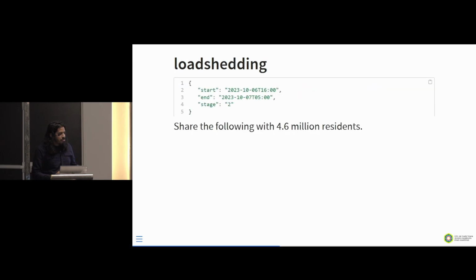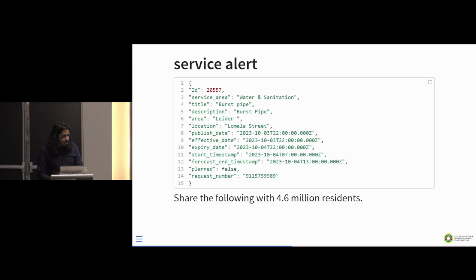So for developers, it looks something like this, right? How do we share this piece of data with 4.6 million residents? That's the key question, and I plan to answer that now.